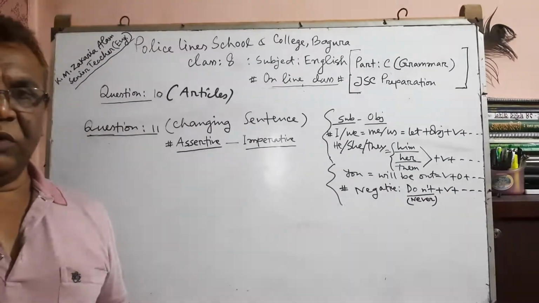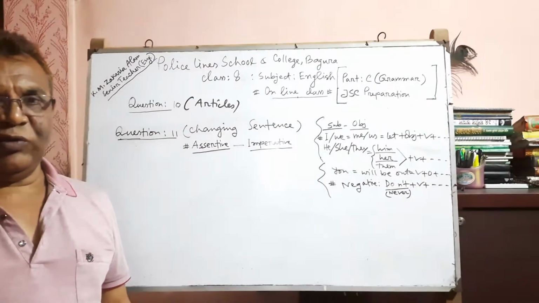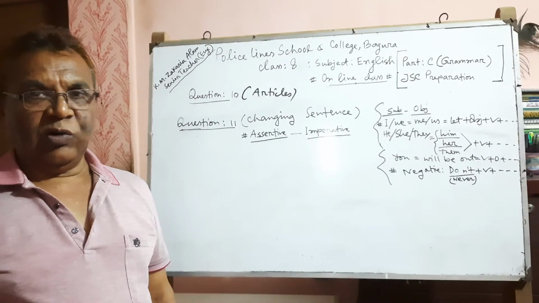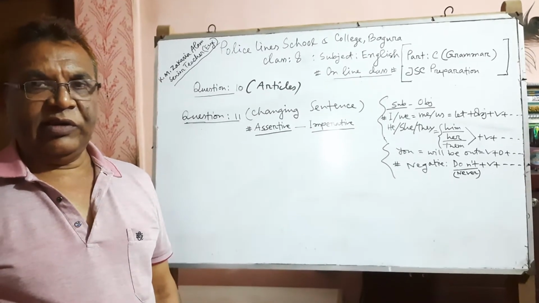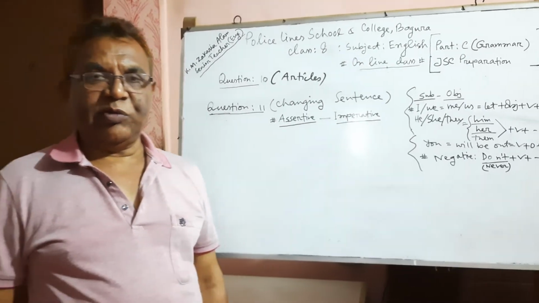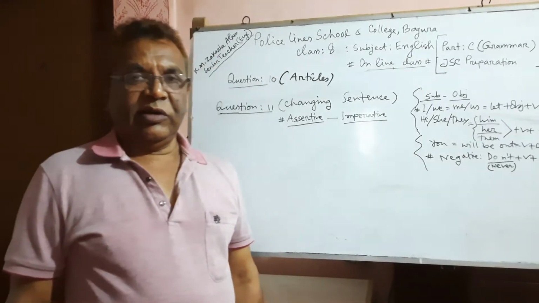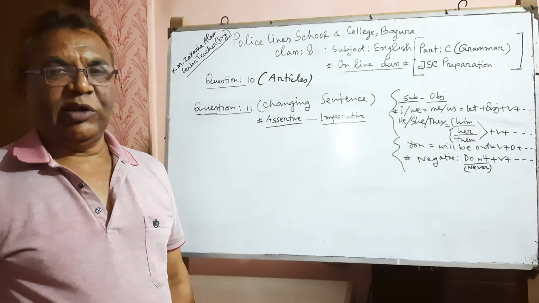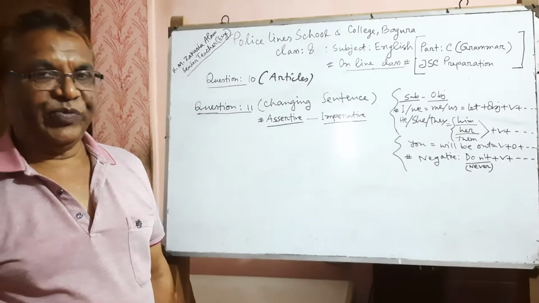This topic is very easy for you, so you must follow and study the rules of articles from textbooks, grammar books, along with reference books, etc.